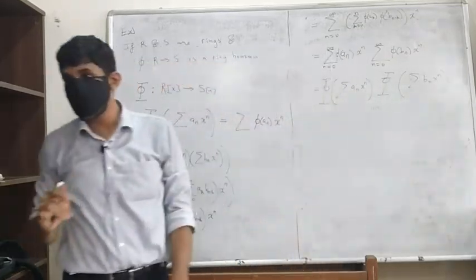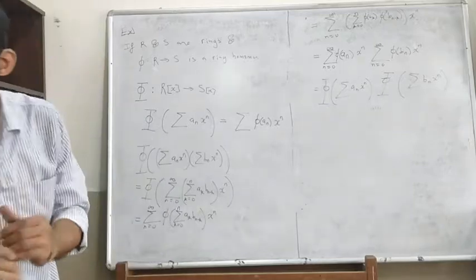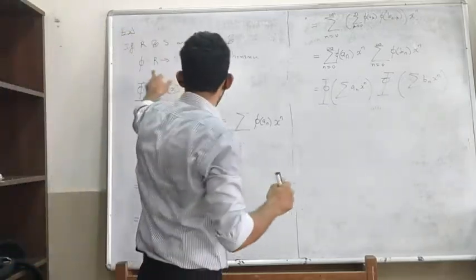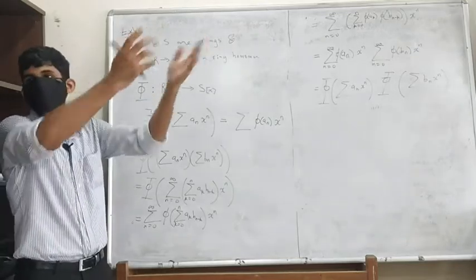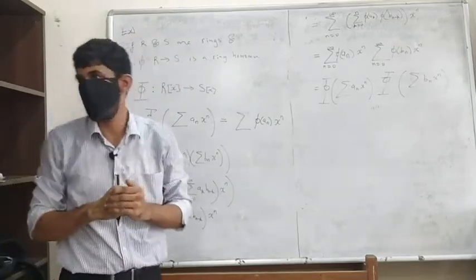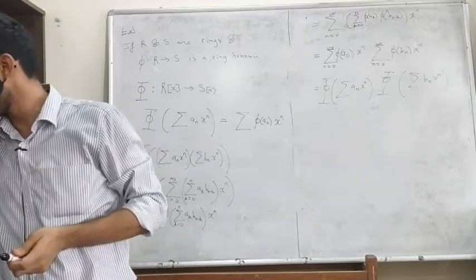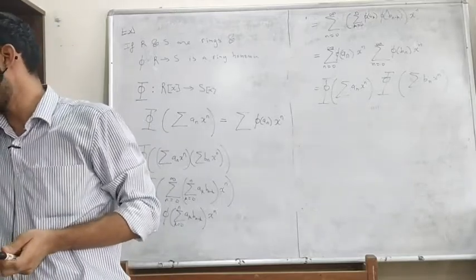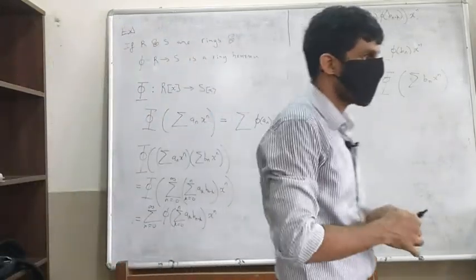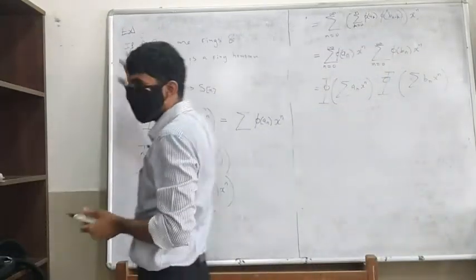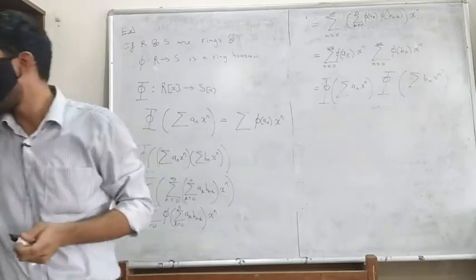Okay, so this is a very natural way of extending a homomorphism from rings to the corresponding polynomial rings. If you have a homomorphism of the rings, there's a natural way of extending it to a homomorphism of this thing. And this is something I will use very often.